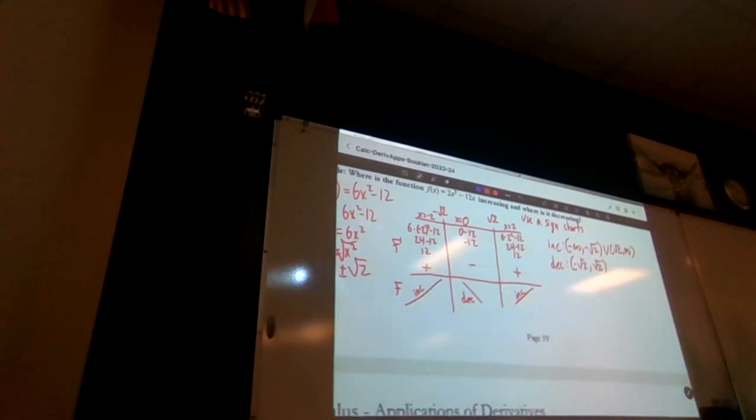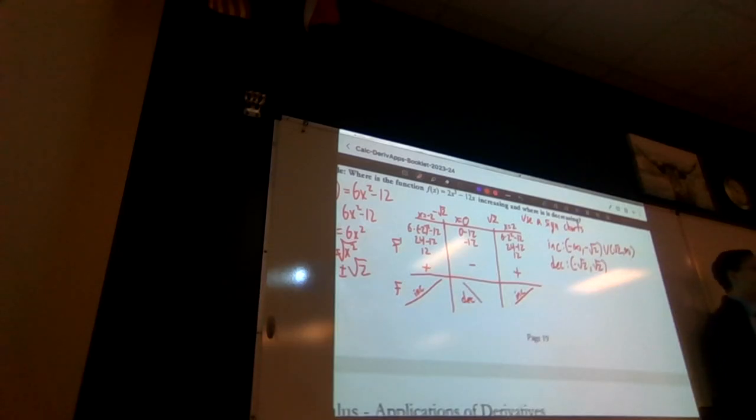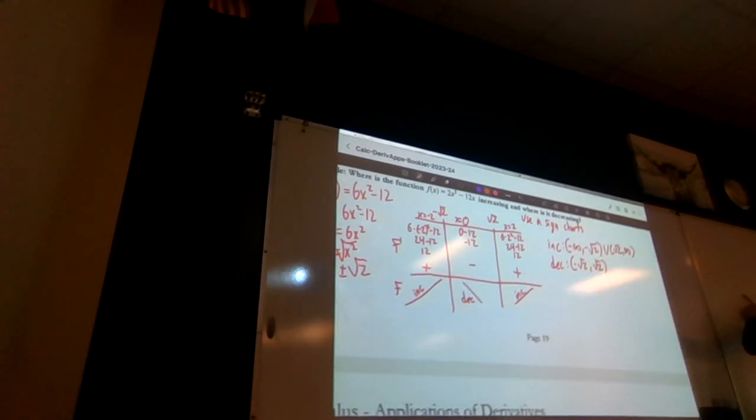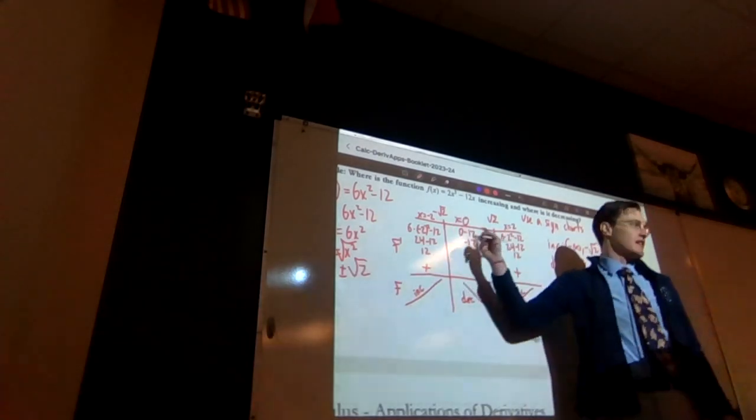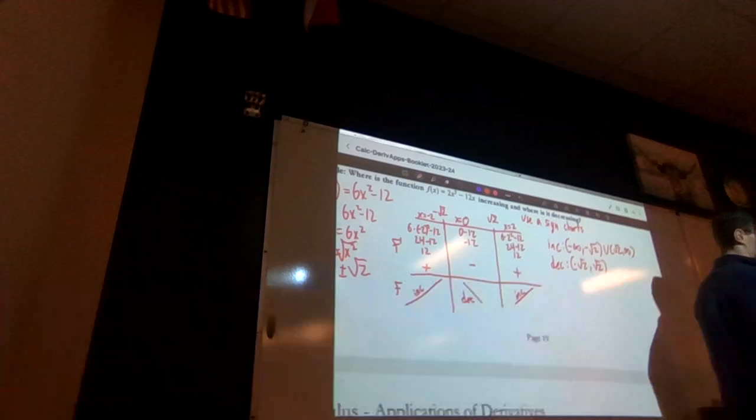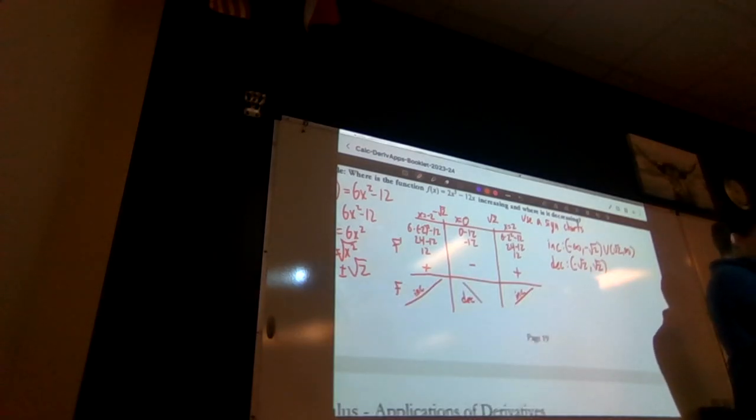And those are all open brackets. Yes, we're always going to do open brackets on these because we don't know if they exist or not. We could check, but it's hard to always say when it starts increasing versus decreasing, because at the bottom, when the slope is equal to 0, is it positive or negative? Well, 0 is just 0, right? So it has no positive or negative, so you just can't ask that question. That's why we're not evaluating them at these, because whenever the derivative is 0, it's a min or max. There's no increasing or decreasing going on, so we always use parentheses.